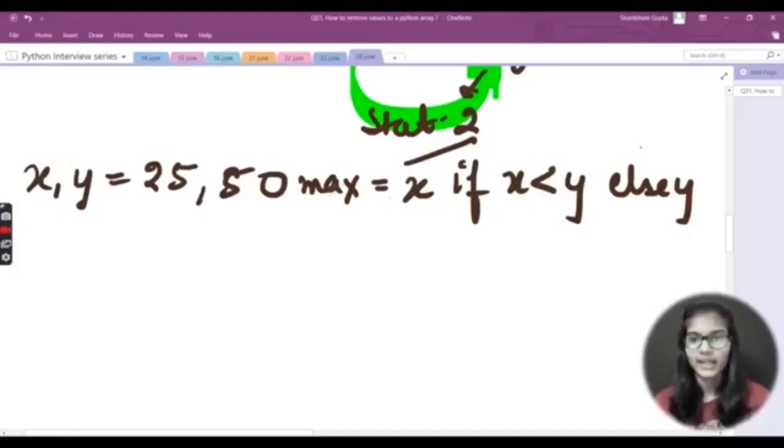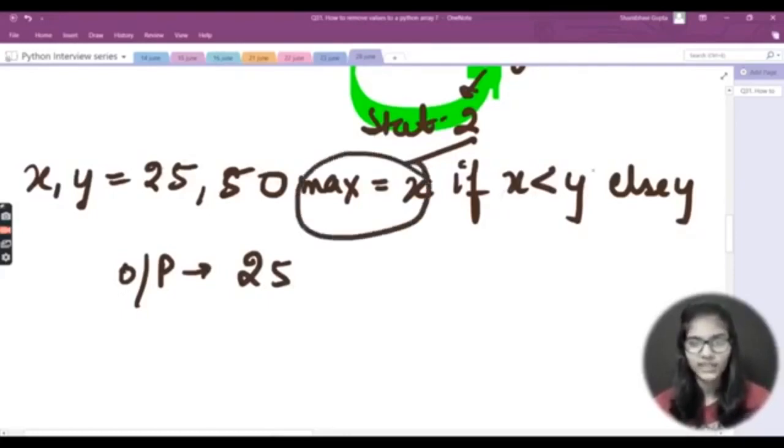Otherwise, I need to print y, which has 50. So the output for this question would be 25, because x is less than y, which is a correct statement. In that case this part will be executed, not the other part. I hope I made it clear how we use this ternary operator.